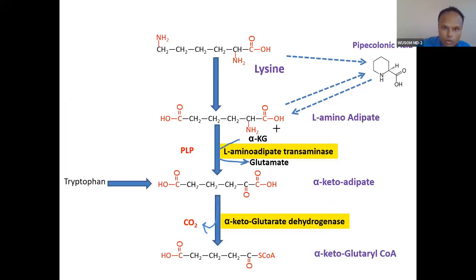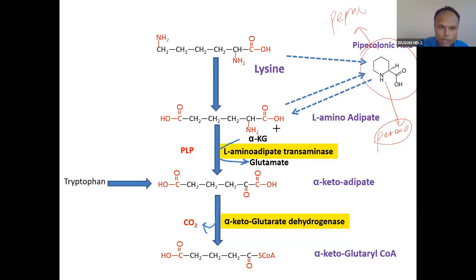From this lysine catabolism, pipecolic acid is actually a marker for peroxisomal disorder. And that is why this is also catabolized in the peroxisome. So through the peroxisome, it will form this again. I have shown this so that you connect lysine catabolism to the peroxisome also.